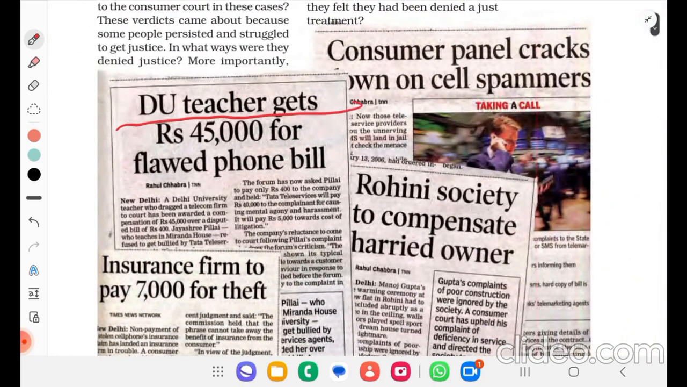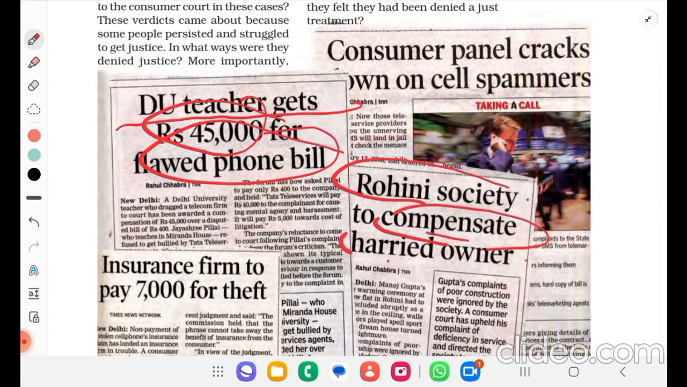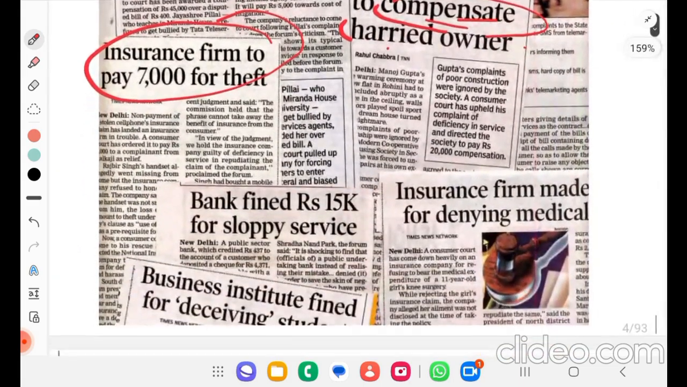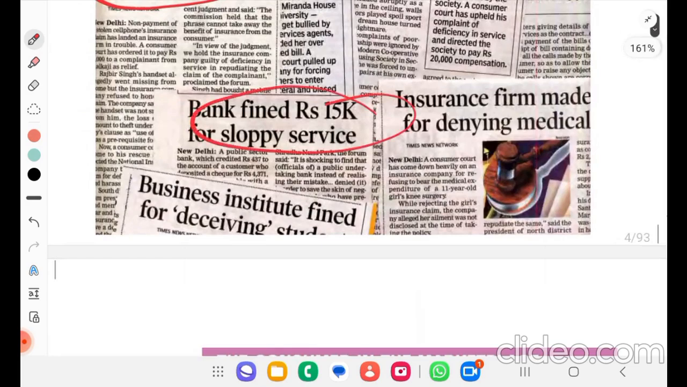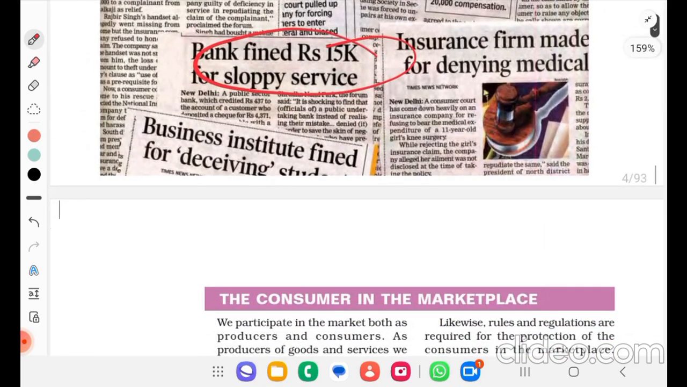DU teacher gets 45,000 rupees for a flawed phone bill. Rohini Society to compensate. Consumer panel cracks down. Insurance firm to pay 7,000 for theft. Bank fined 15k.